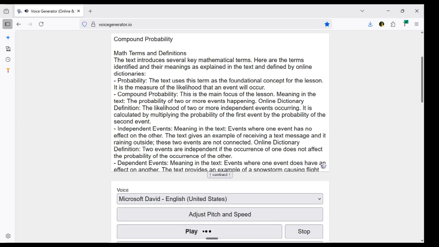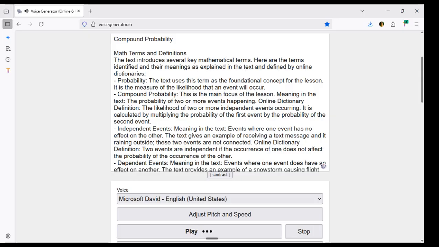Compound probability. Math terms and definitions. The text introduces several key mathematical terms. Here are the terms identified and their meanings as explained in the text and defined by online dictionaries.